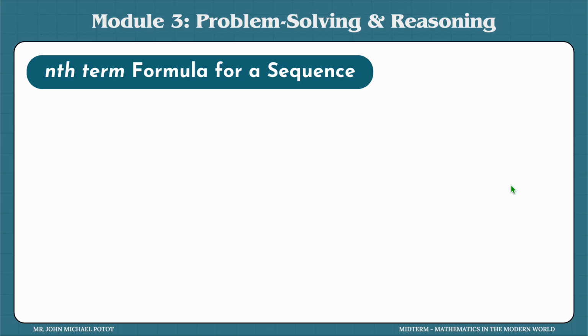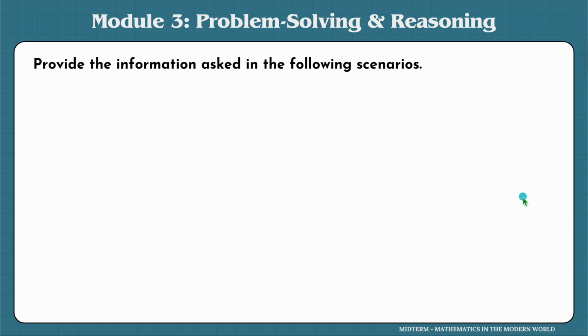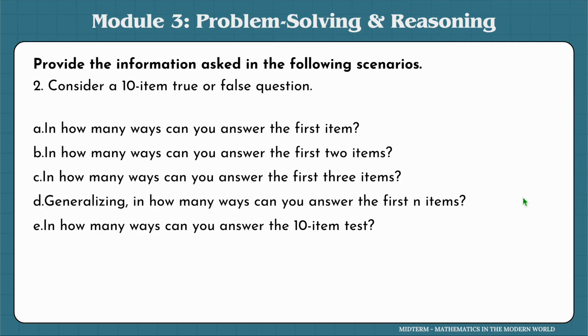Okay, so how do you know what the formula is? How can you generalize this? The nth term formula for a sequence is this. In some cases, we can use patterns to predict the formula. It's called the nth term formula, so that whatever number is given, you can already answer it immediately just by using this formula. So how do we know the formula for this? Let's try this example first.